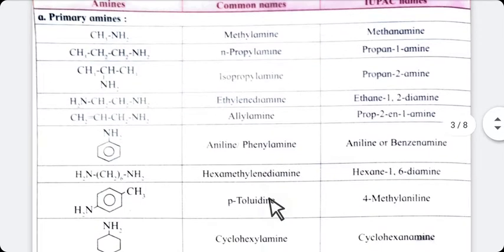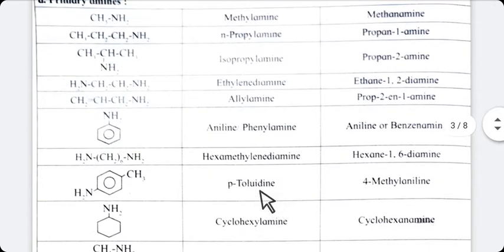Now see in the next example, 2 NH2 groups are there and 6 CH2 groups are there. So student, if 2 NH2 groups are there, means it is diamine, and 6 CH2 groups are there, it means it is hexamethylene. Hexa means 6, methylene means CH2 group. So the name of this compound is hexamethylene diamine. Hexa means 6, methylene means CH2, and diamine means 2 NH2 groups.